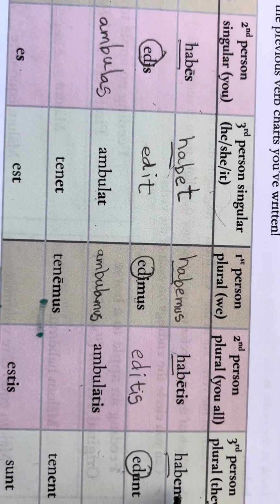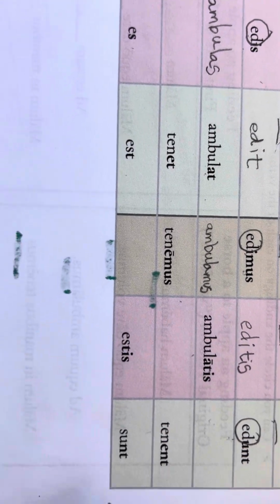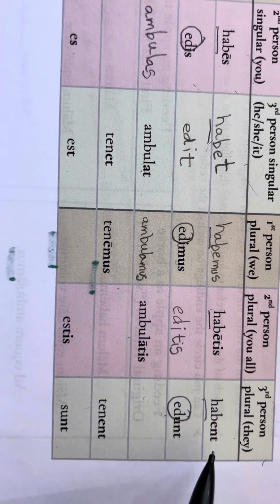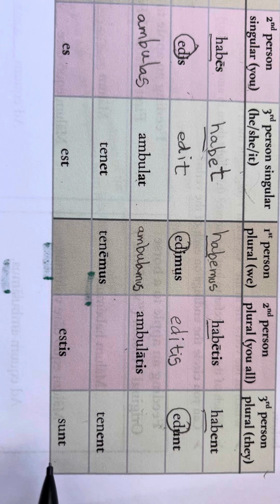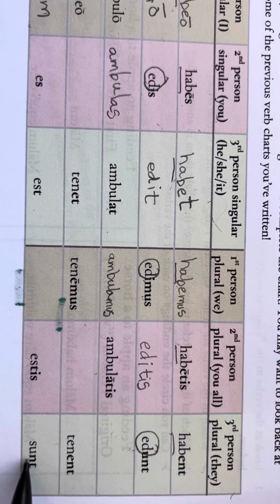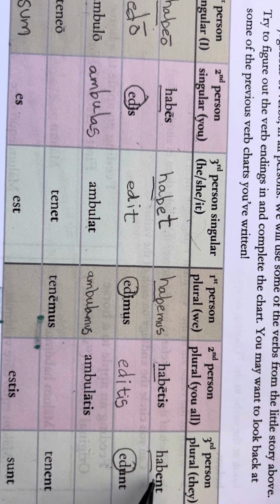All right, then we're going to go to the last one. Habent, edunt, tenent, and sunt. What are the last letters you're seeing on all of these? There's always a vowel and then an NT, vowel and NT. The vowel changes a little bit.